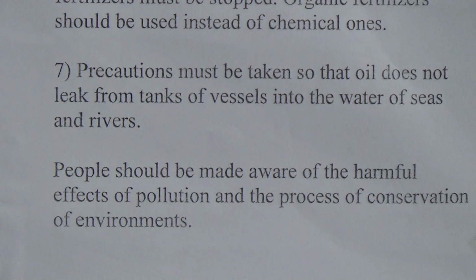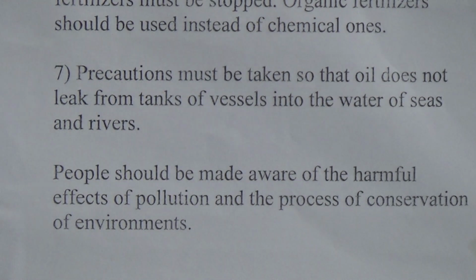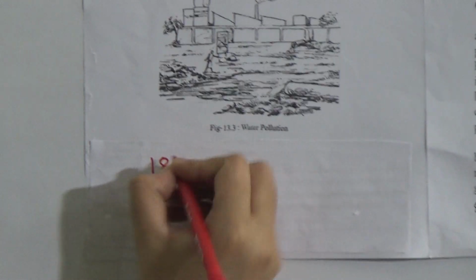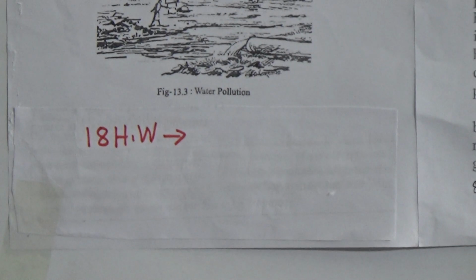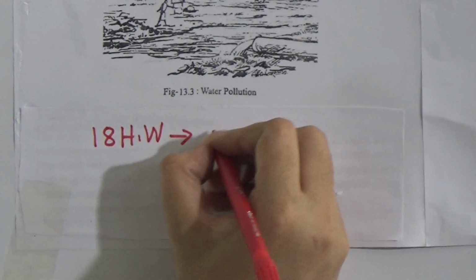So dear students, I have finished today's topic. Now I will give you SW. Our today's SW is number 18 SW, and your SW will be this creative question and answer.